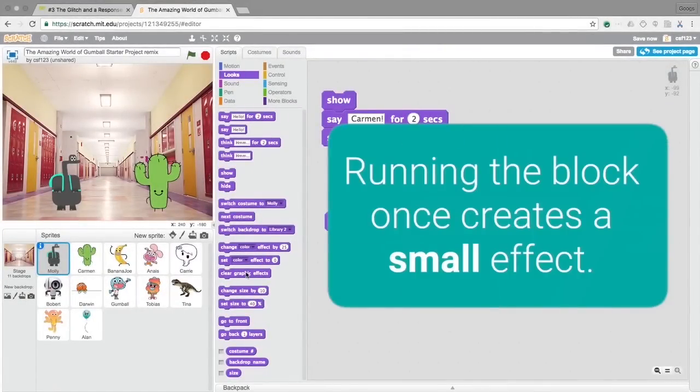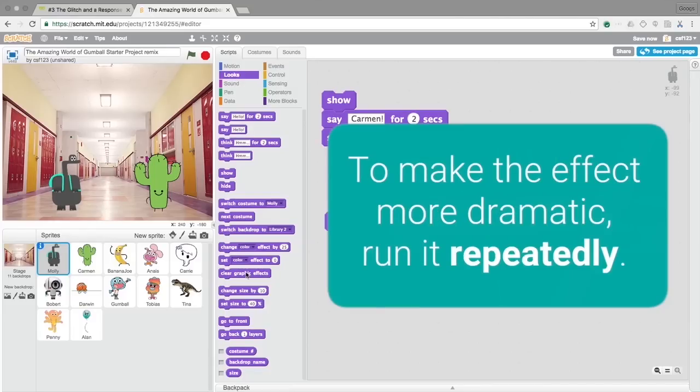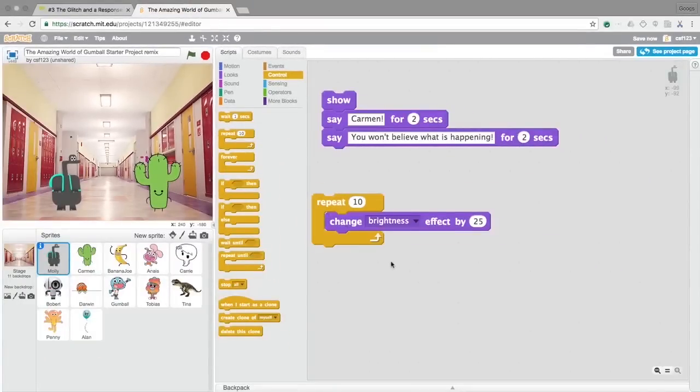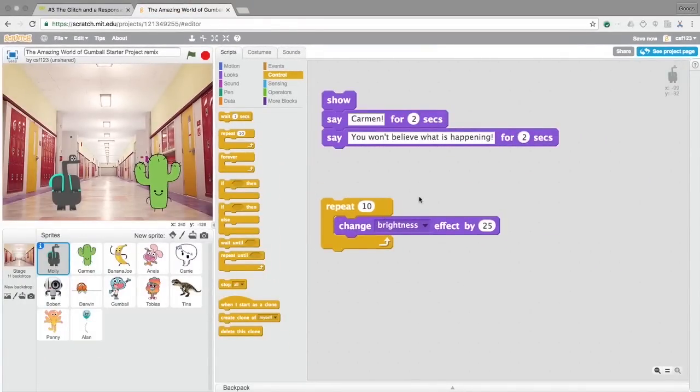Running the block once creates a small effect. To make the effect even more dramatic, run it repeatedly. This is called a loop. Click Control and drag a Repeat 10 block around the Change Effect by block. Select an effect to repeat and click the block to try it. Cool, play around with the values to see the different effects you can create.